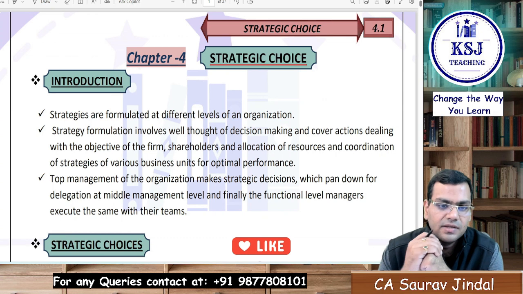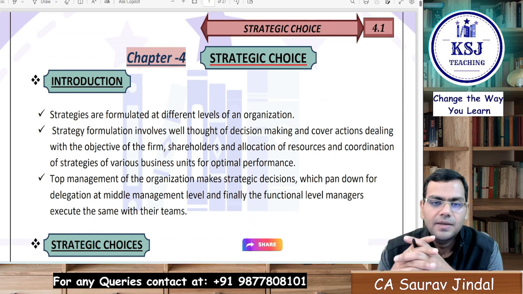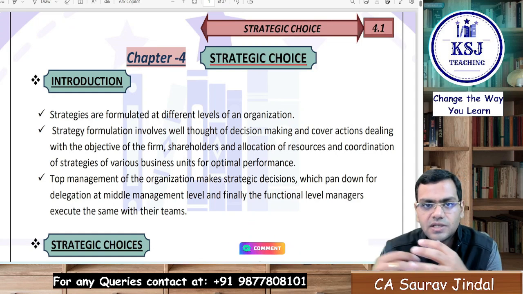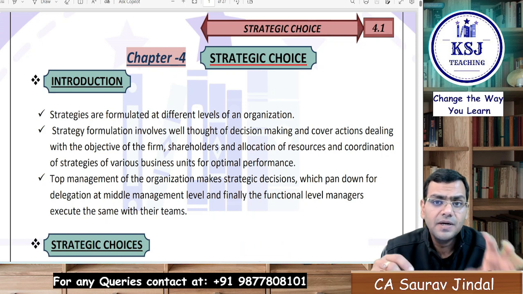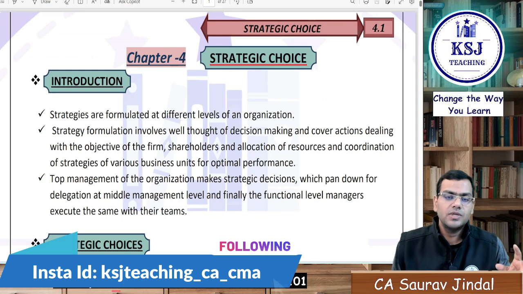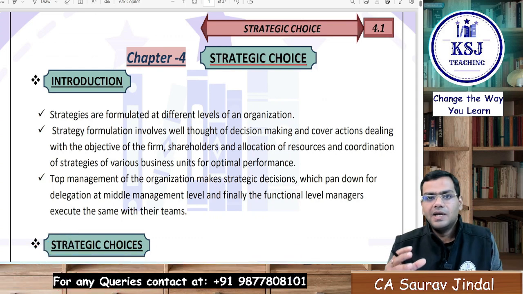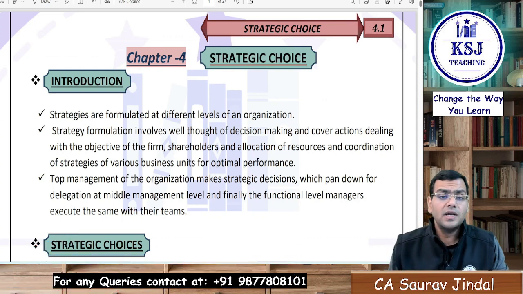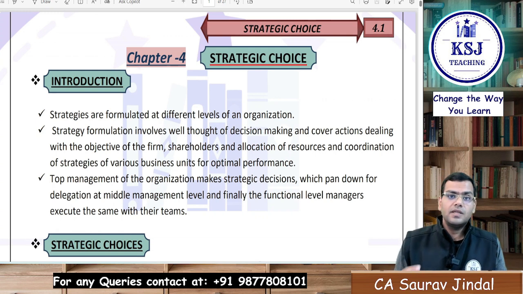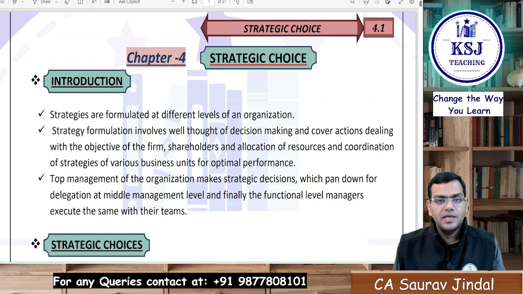Now what does this strategic choice talk about? I'll just summarize it a little bit. Strategic choice is that every business has a lot of strategies that they can implement, right? Different people have given different sets of strategies: if you are in a particular situation, follow this strategy. If you are in the growth stage of the product life cycle, then follow this strategy. If you are in the maturity stage of the PLC, then follow this particular strategy, right?